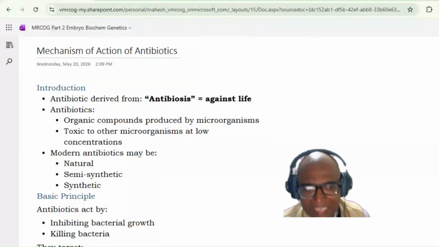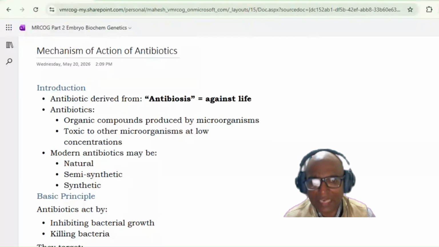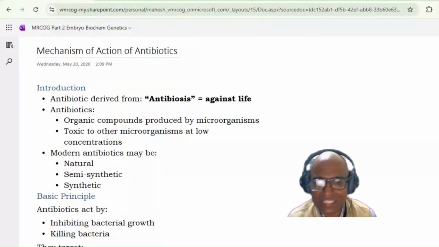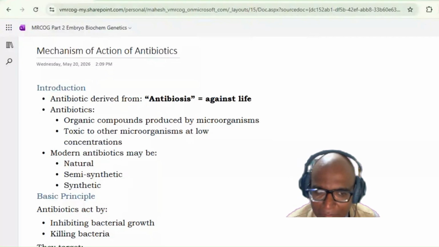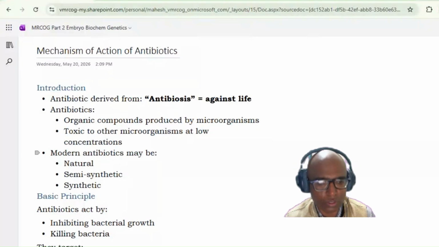Okay, so what exactly does antibiotic mean? The word antibiotic is derived from antibiosis, that is, against life. Basically, antibiotics are organic compounds which are produced by microorganisms. They are toxic to other microorganisms at a lower concentration. Modern antibiotics may be natural, semi-synthetic, or synthetic also.